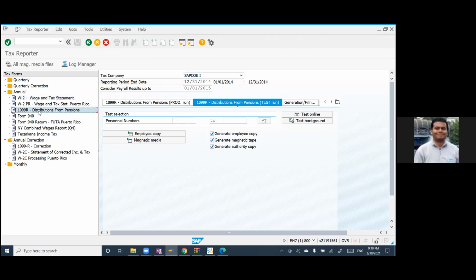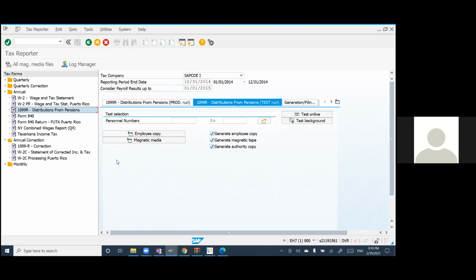Very similar things. From a structure point of view, there's no difference in all these reports. From a selection screen, everything you will be having: test run, production run, and also some testing online, that you'll be doing. And the same goes with your 940 also.